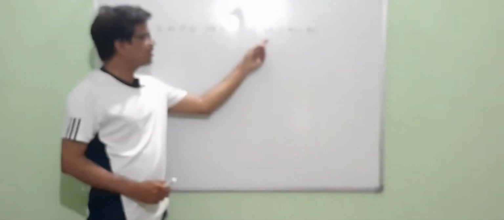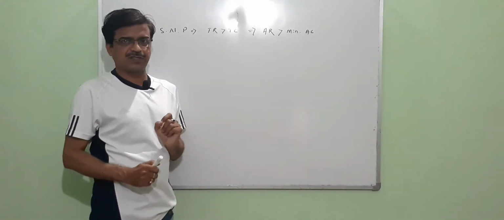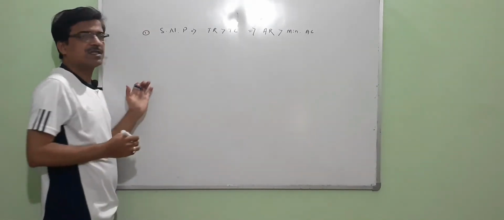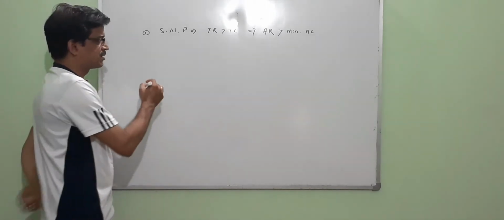In case of a supernormal profit, total revenue is definitely more than the total cost, and that implies that average revenue must be greater than the minimum point of the average cost curve. So considering this particular situation, we start with determining the price and output in case of supernormal profit.